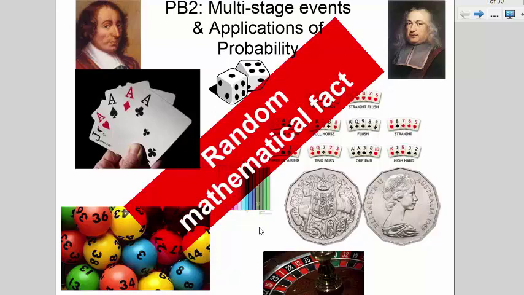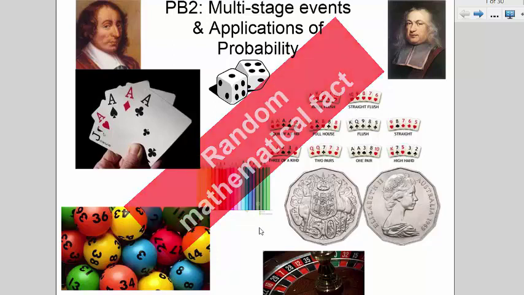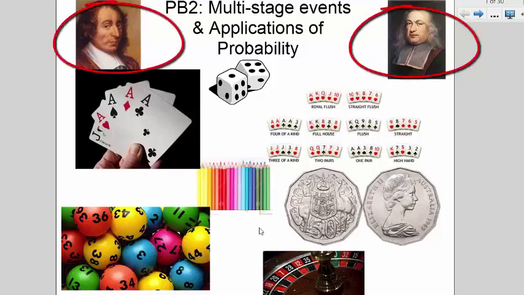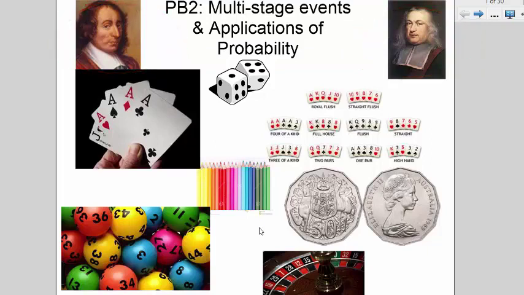Did you know that probability originated in the 17th century when two mathematicians, Blaise Pascal and Pierre de Fermat, were trying to split the pot, the money, in an unfinished gambling game? That might help you out at a trivia night at some stage.